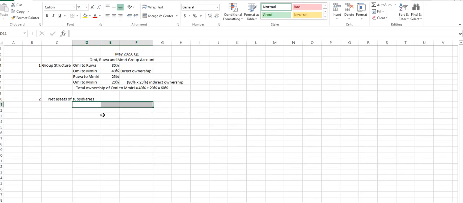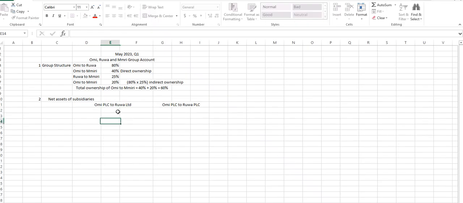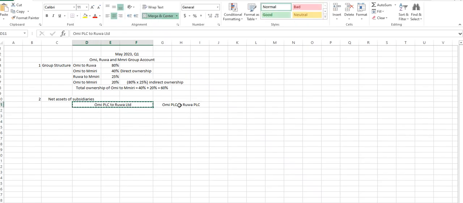So let's see. Let's take this one. This is Omi PLC to Rua PLC, right? Because I've been using Omi PLC. Then also we have Omi PLC to Rua Limited.